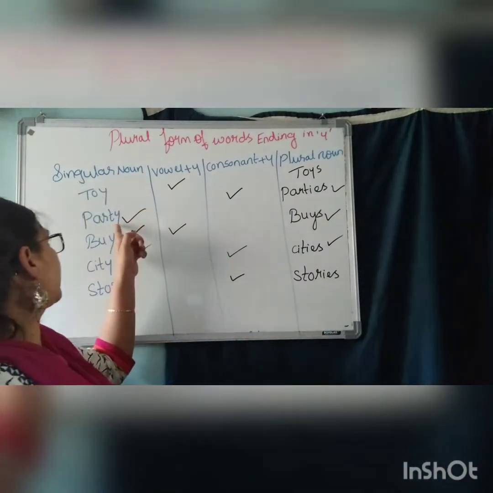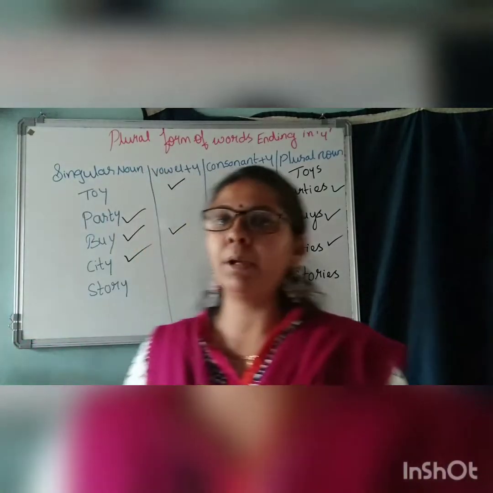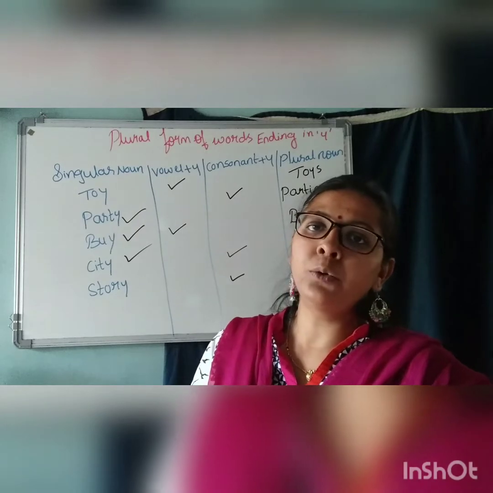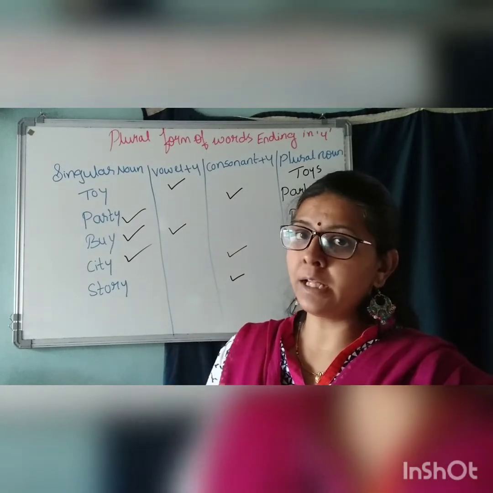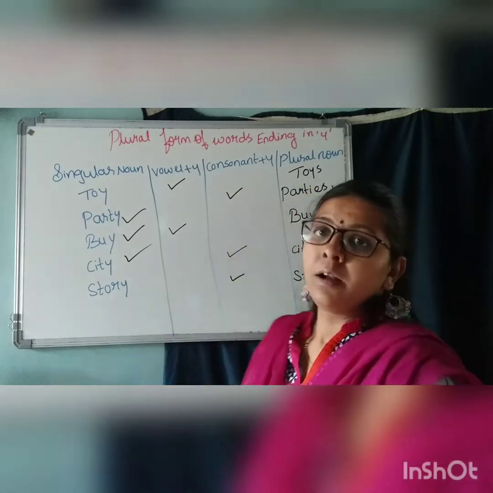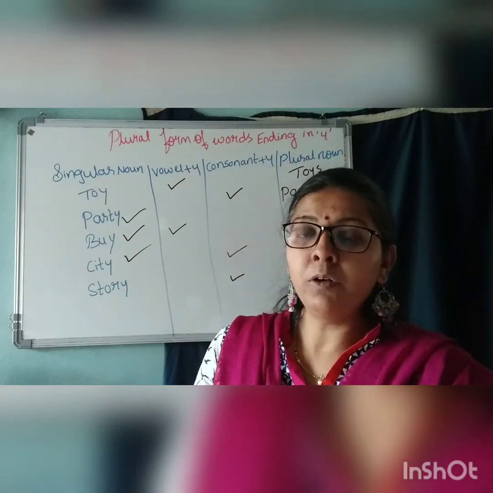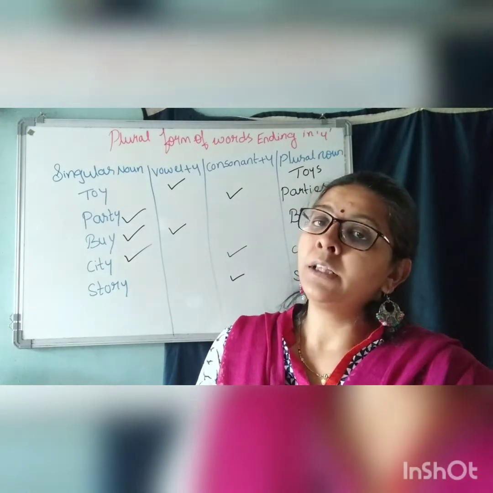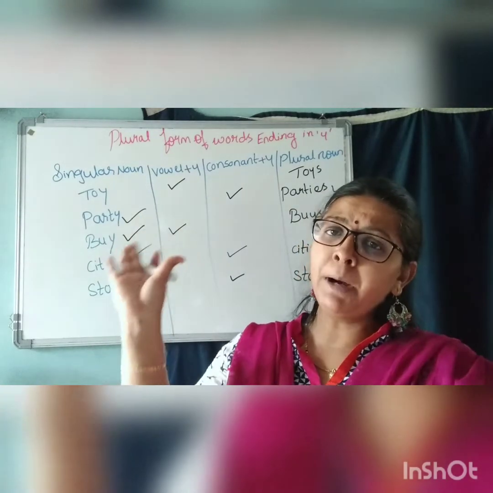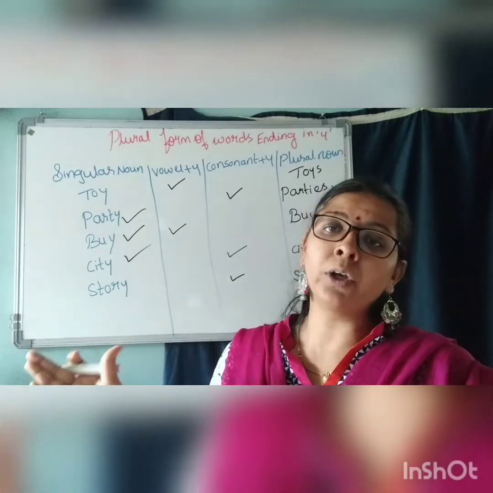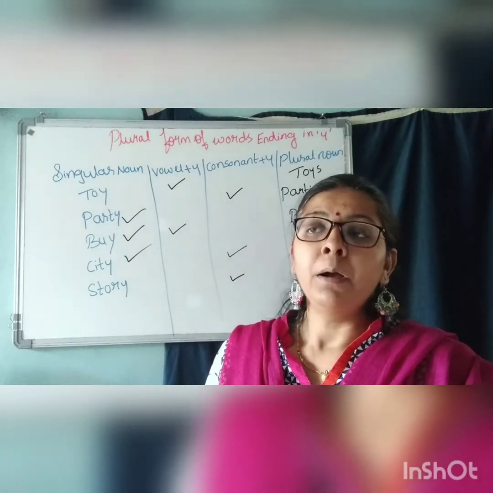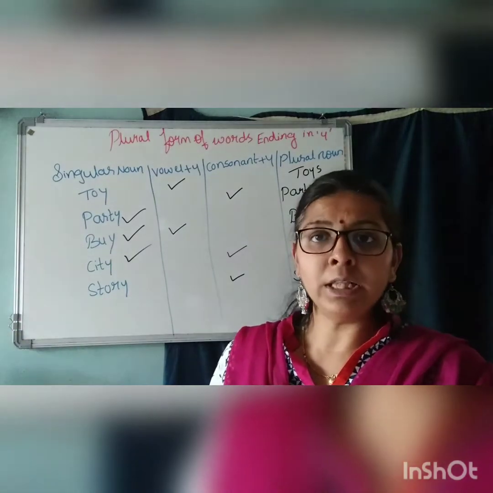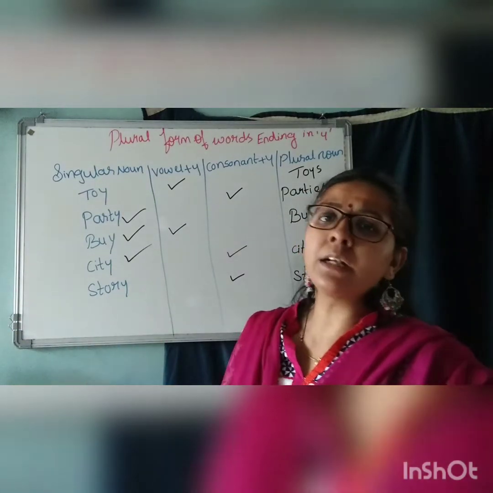Now for example, if I say party, party is a singular form. I like to go to a party. That is one sentence. Parties is a plural form. I saw many birthday parties going on in the hall. There were many parties going on there, or there were many parties in the hall. So there are so many sentences you can make.